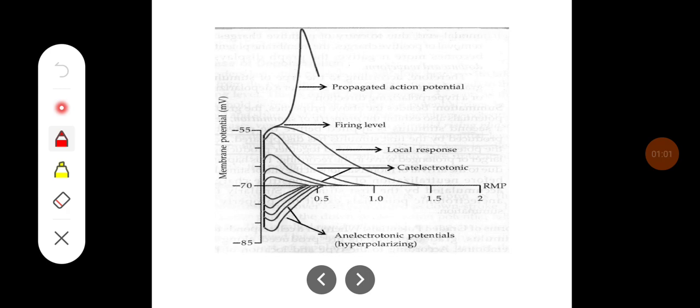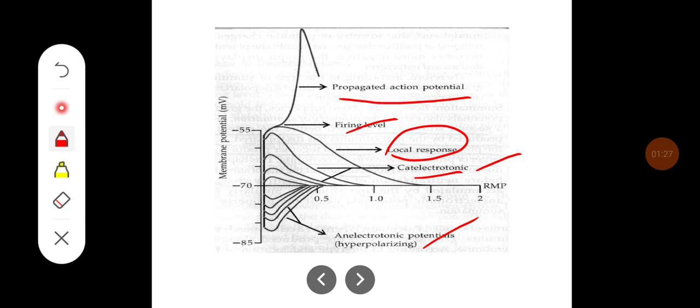So these are the different potentials which we can see in the nerve. Okay, so they can be catelectrotonic potential or anelectrotonic potential, which is a negative potential. So catelectrotonic potential can sometimes lead to local response, but if it reaches the firing level, then it will lead to a propagated action potential.